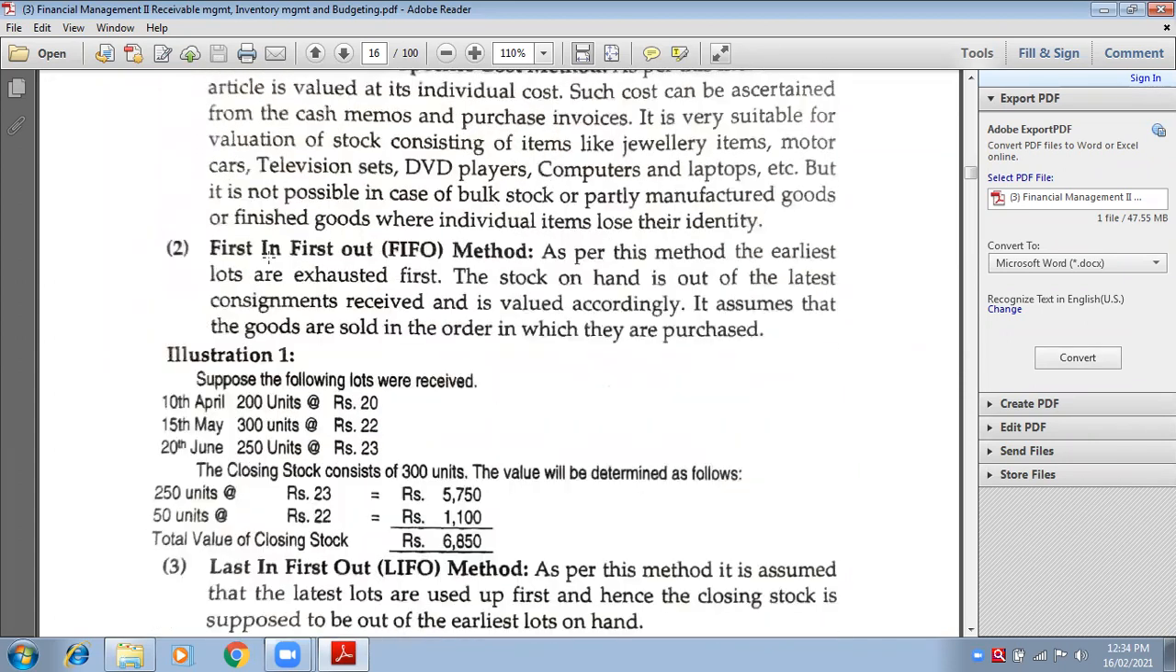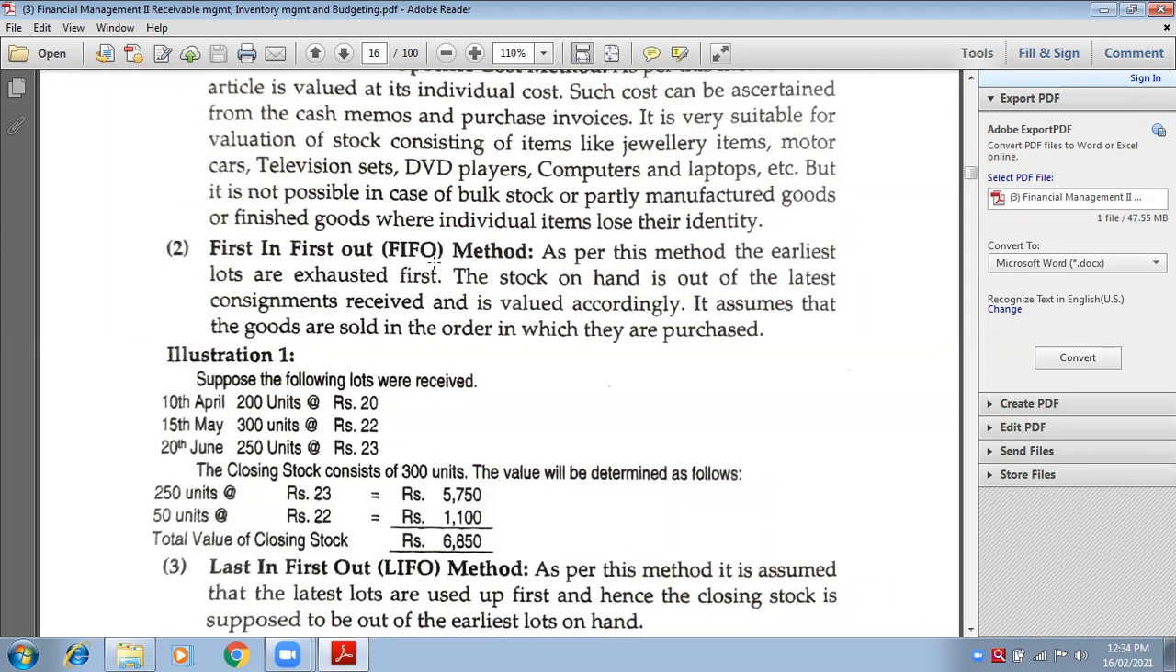Now take an example of FIFO. First in, first out. FIFO method. Now what do you mean by FIFO method? First in, first out. Whatever you have made first has to be sold first. Why? Because there may be expiry of a product. Whatever products you have made earlier, you have to sell in the market as early as possible.